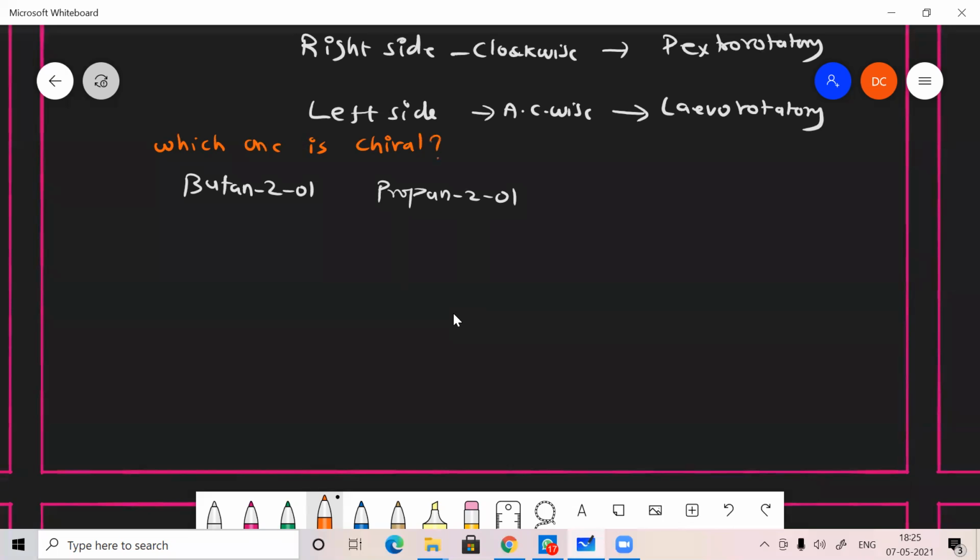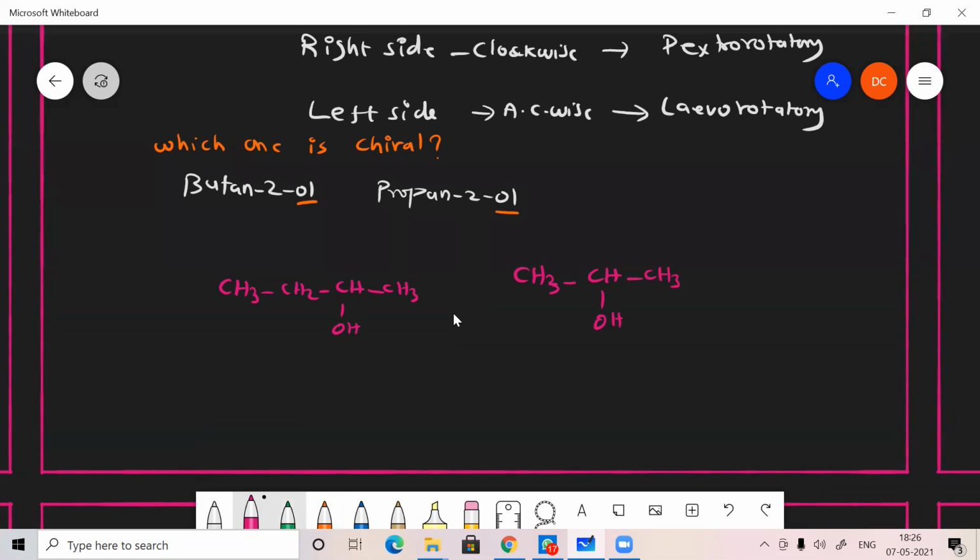Ol means alcohol, so we put OH. We have to write the structure: CH3, CH2, CH, OH, CH3. Propan-1-ol, propan-2-ol: CH3, CH, OH, CH3.